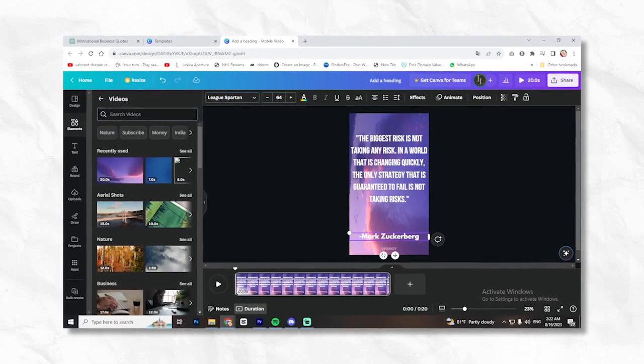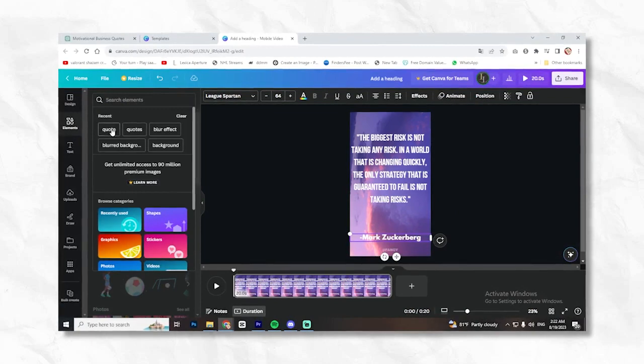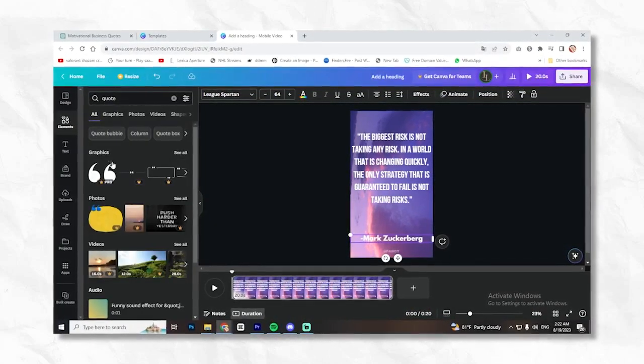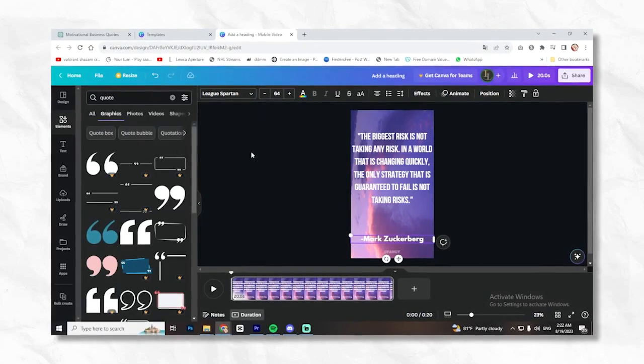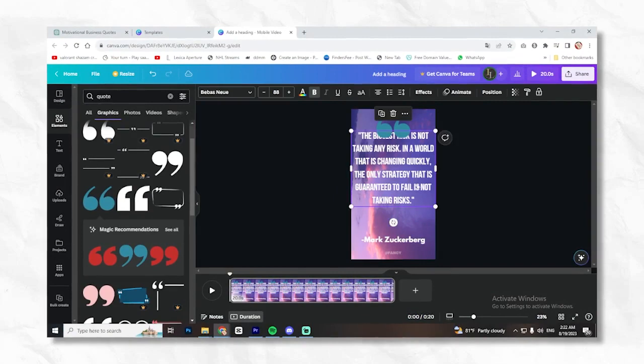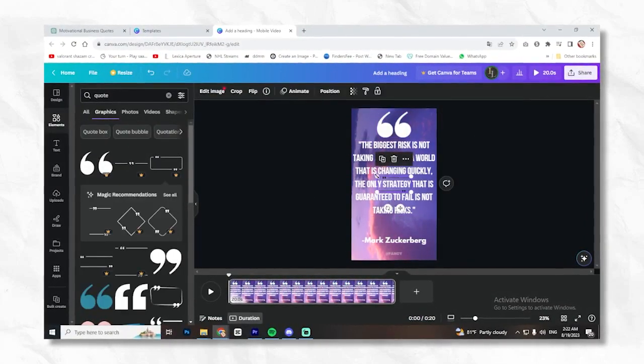To enhance the visual appeal, let's add some elements. Navigate to the Elements section, search for Quote, and click on See All Graphics to choose the best options. Incorporate some elements and customize their colors according to your preferences.